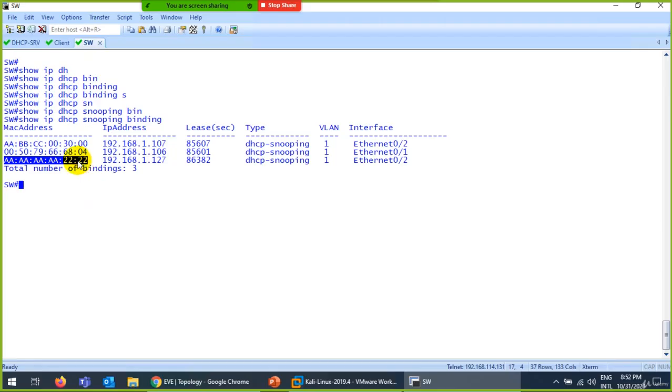So it means that if I change my MAC address, DHCP snooping is not protecting me from this type of attack. So what if somebody changes their MAC address? So there is no protection.